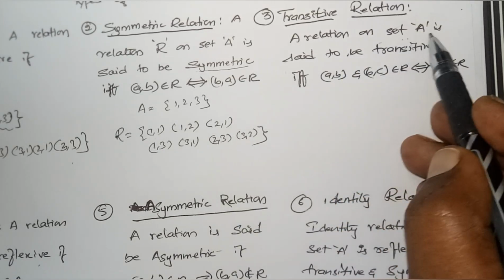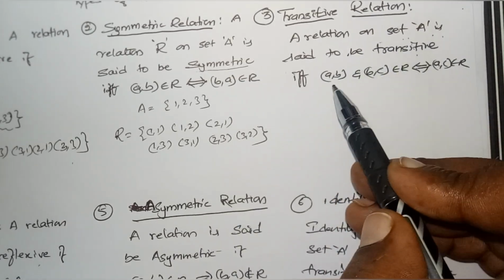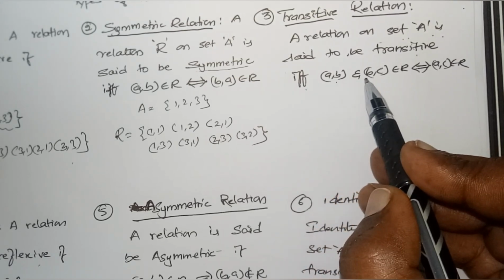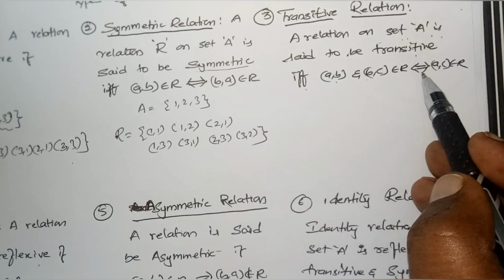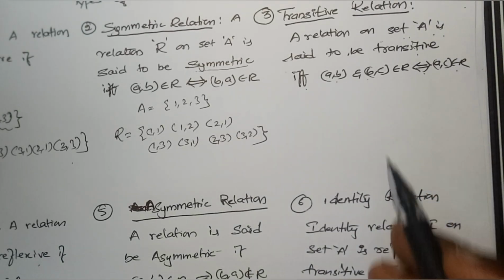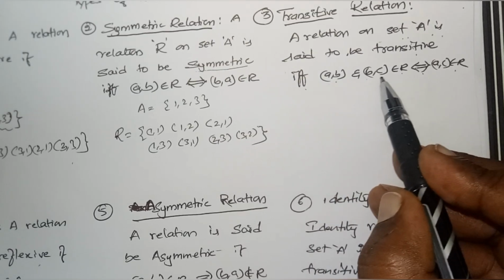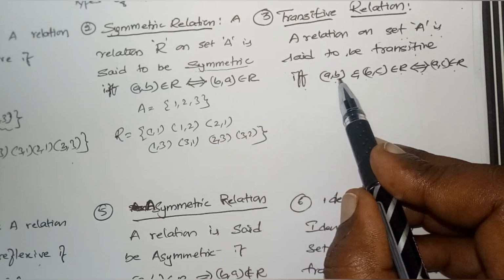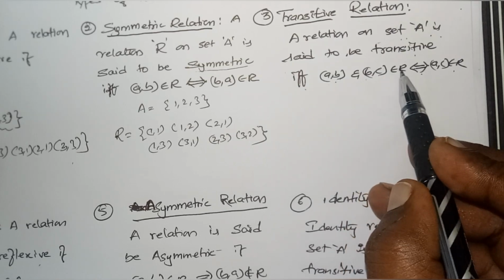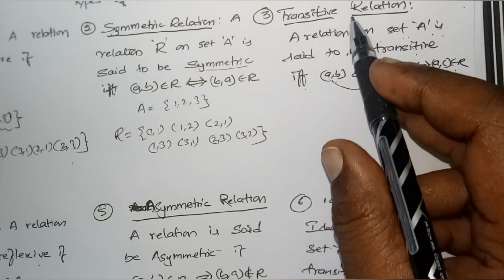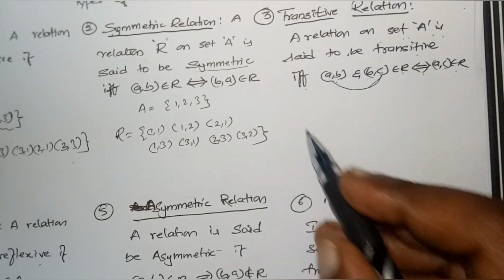A relation on set A is said to be transitive if and only if (a, b) belongs to R and (b, c) belongs to R, that implies (a, c) belongs to R. Is it clear? If (a, b) is in R, the second element is b, then (b, c) exists in R. Certainly there must be (a, c) in R. Then only we say that it is a transitive relation.